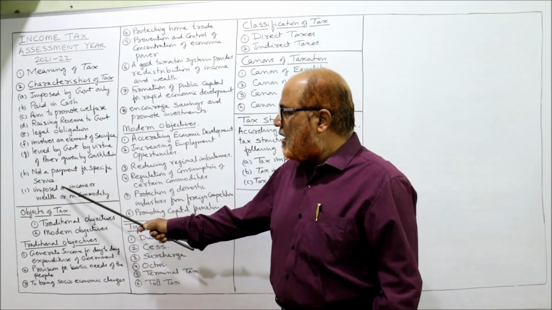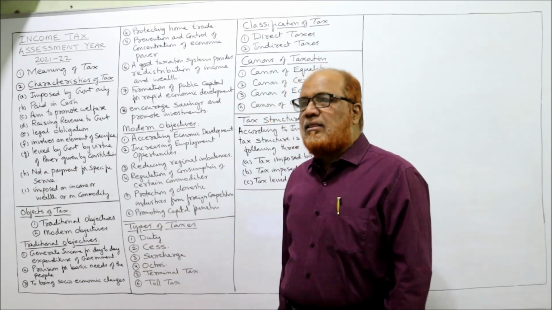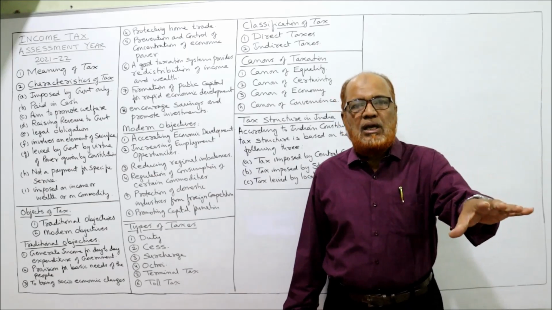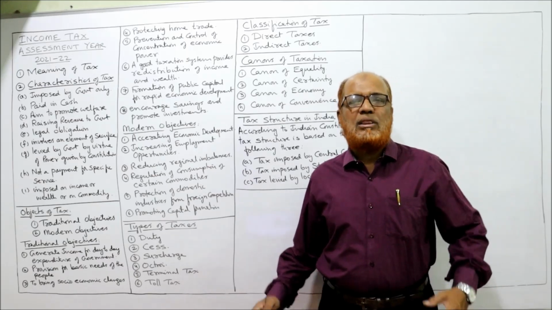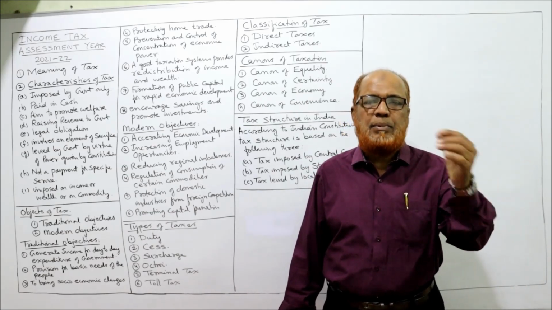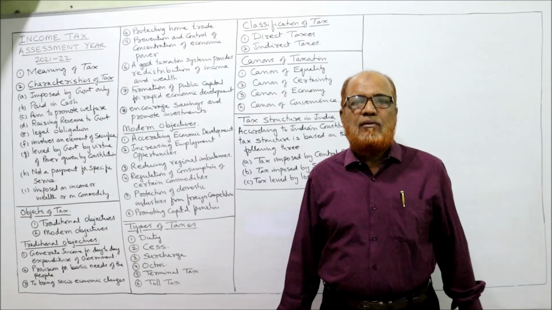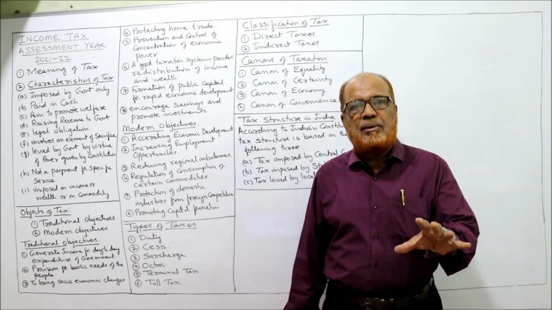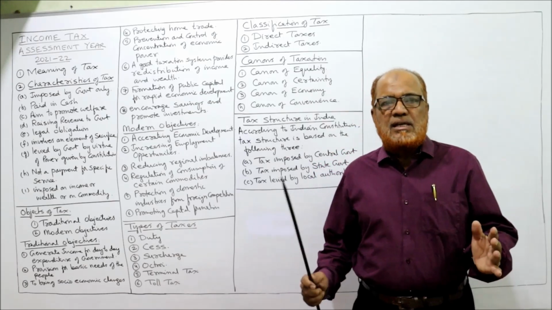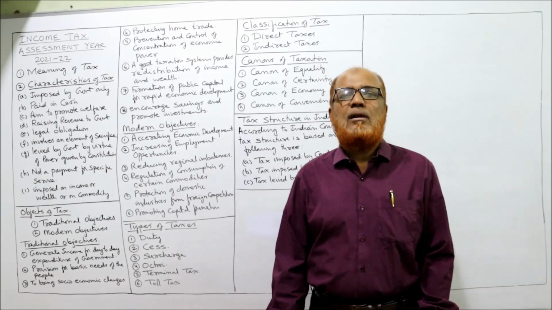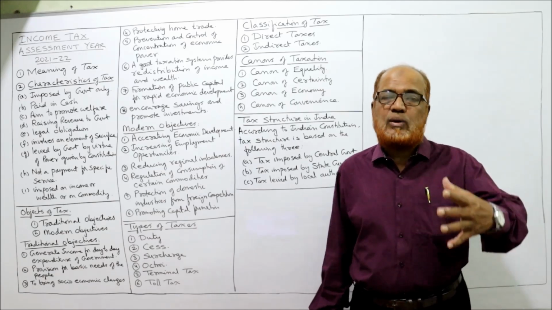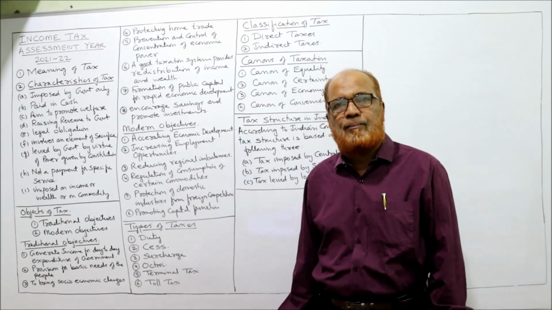Next one is imposed on income, wealth, or a commodity. The taxes are imposed on the income of the people, on the wealth of the people, and on the commodities which the people consume. So tax will be imposed on income, wealth, and commodities. By watching this lecture, you will be able to understand the meaning of the term tax and its characteristics, and you can write an examination excellently.